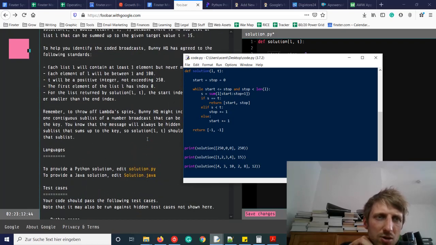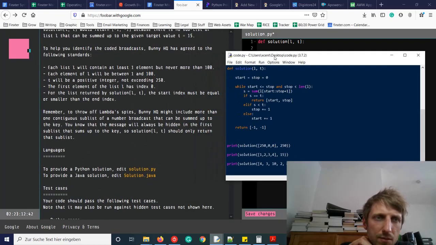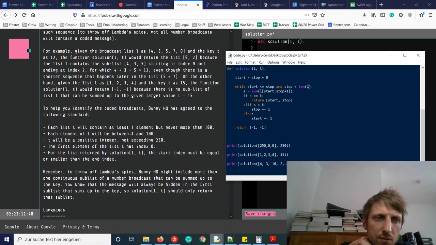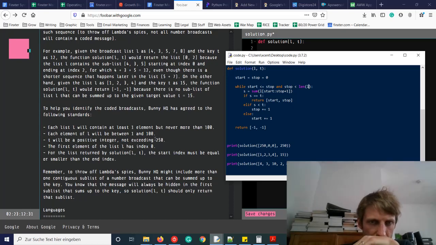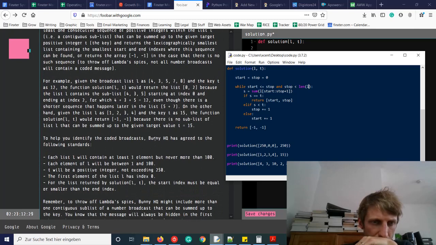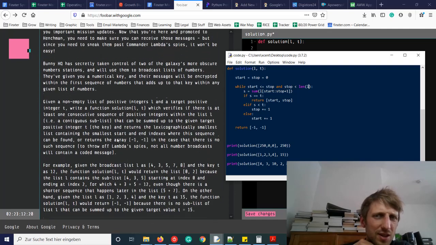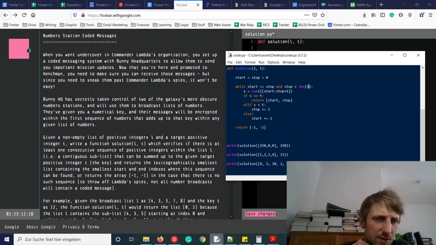I mean, our solution also works if t is larger than 250, for example. And our solution will also work if we have more than 100 elements, but I don't think that they want me to check this, right?